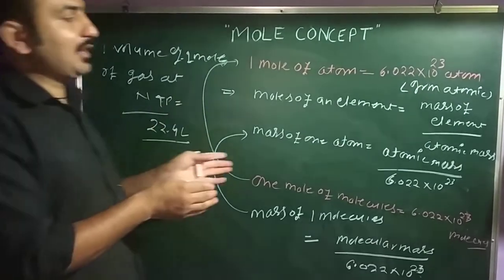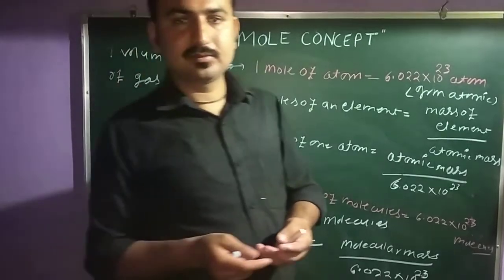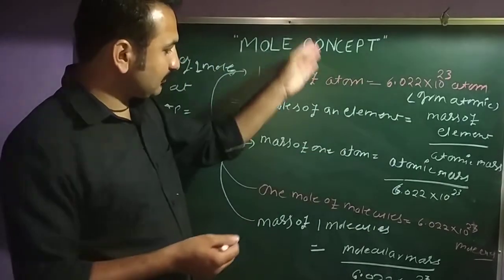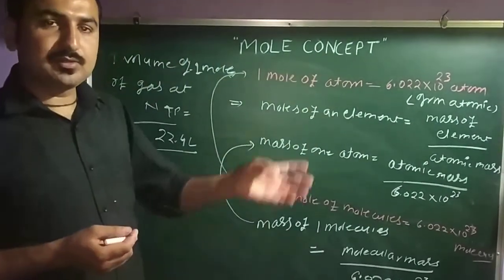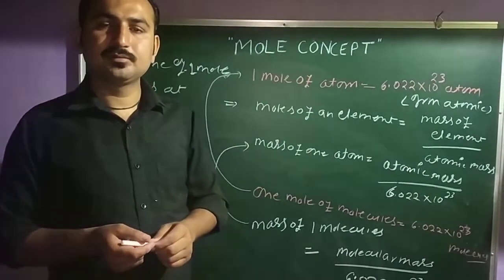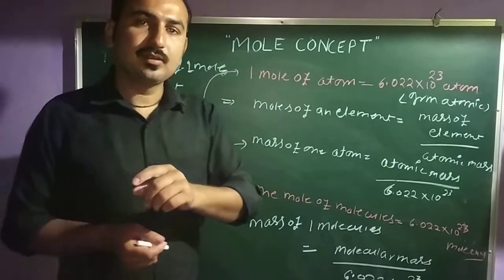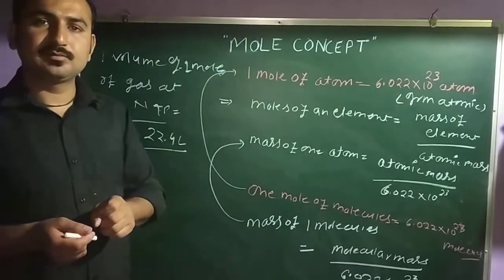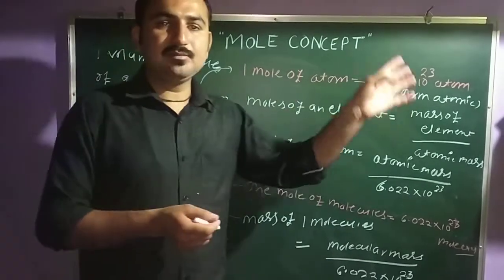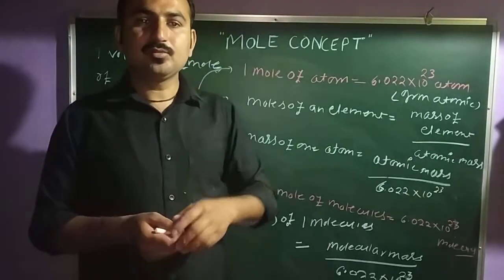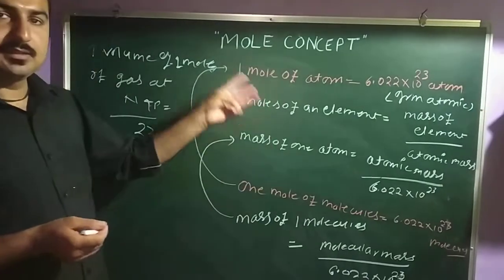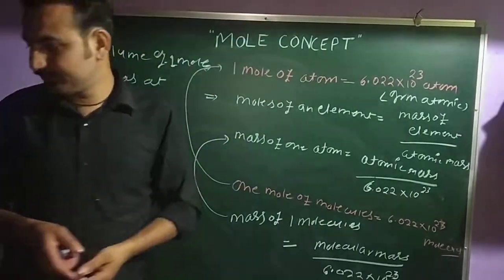The next conversion is how to calculate the number of moles. Okay, the number of moles is calculated in different ways. In some questions you have the given mass. In some questions, you have the given volume. And in some questions, you have the given atoms, molecules, or ions. So in total, you have three cases to calculate the number of moles.